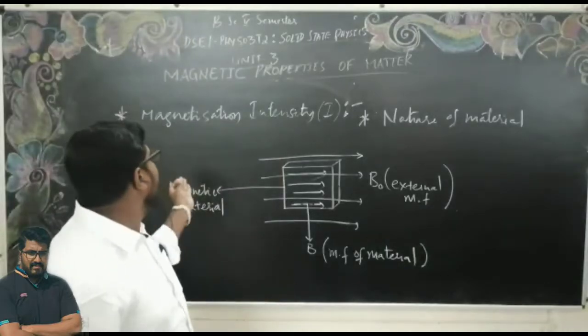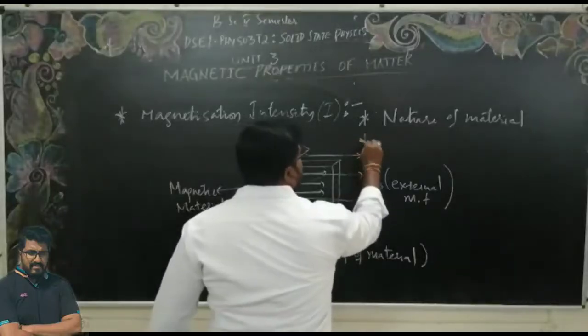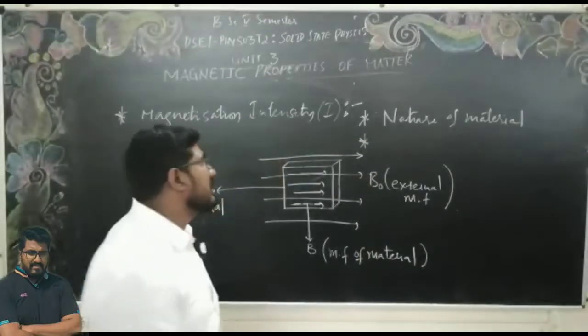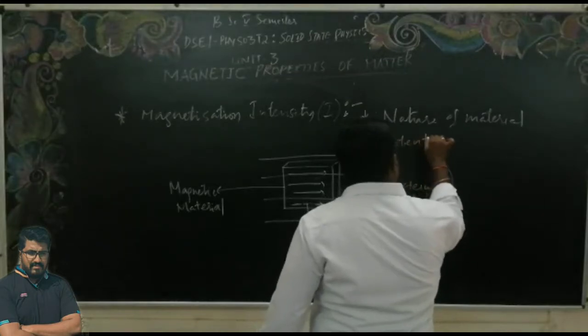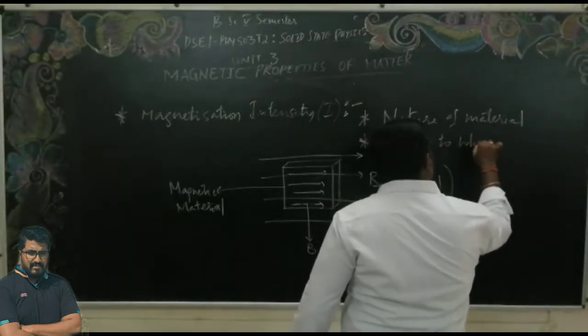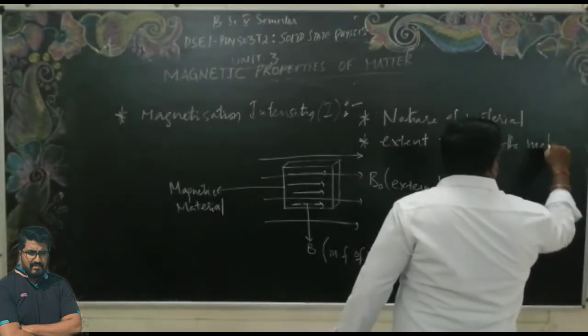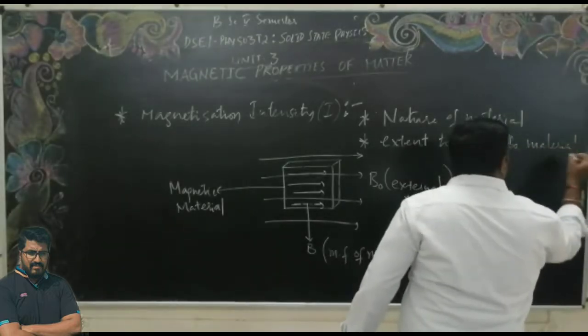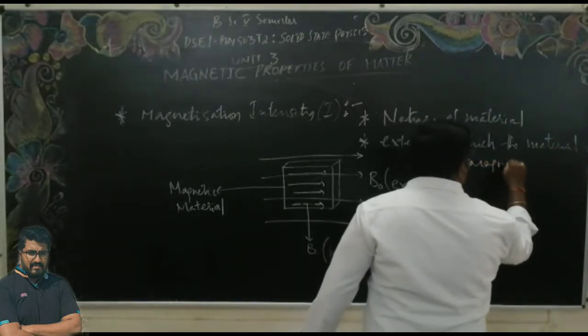And how do you define this magnetization intensity? Generally, the magnetization intensity is nothing but the extent to which the material is magnetized.